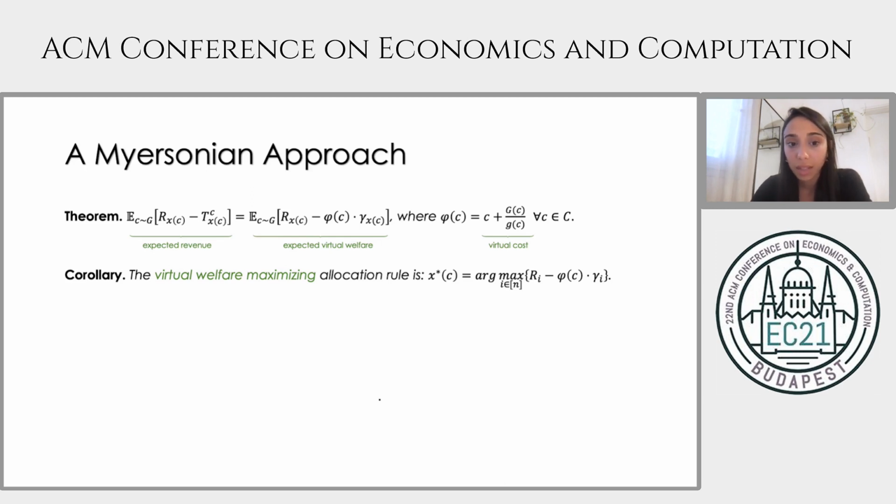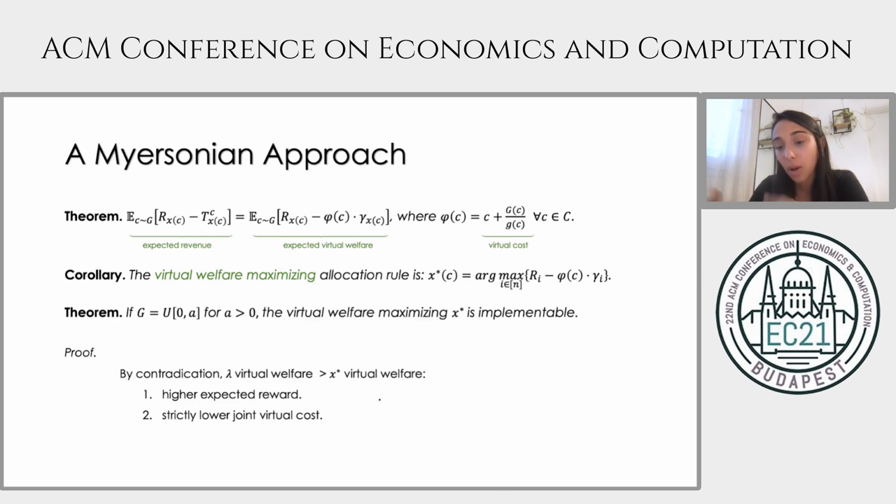Then we consider the virtual welfare maximizing allocation rule, bring back the hidden action, and ask whether the Myersonian result that the virtual welfare maximizing allocation rule is implementable holds in our general setting with hidden action. What we show is that the answer is yes when the distribution of our costs is uniform.